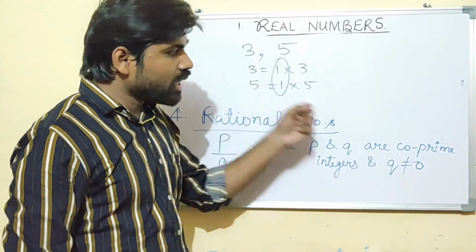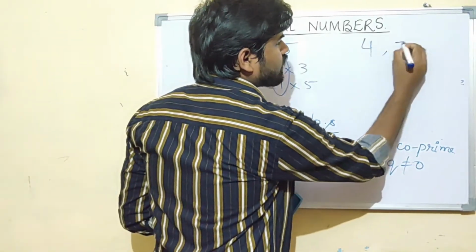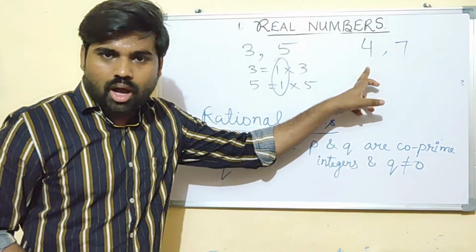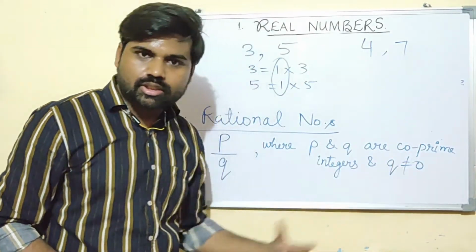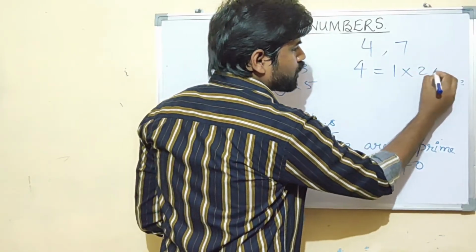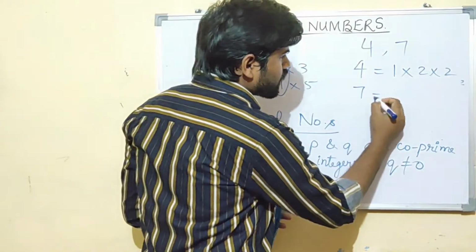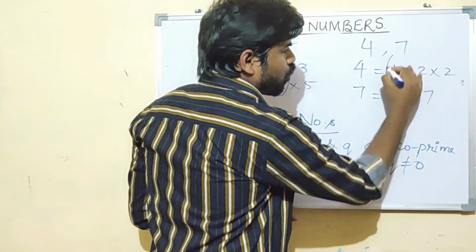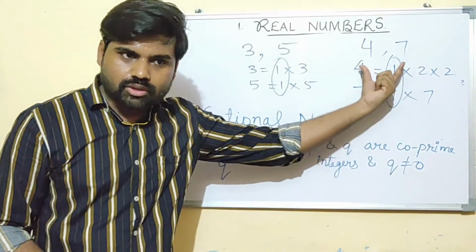They need not be prime numbers. You can write 4 and 7. 4 is not a prime number, but 4 and 7 together are known as co-prime integers. Why? Because you can see 4 is equal to 1 into 2 into 2, factorization, right? And 7 can be written as 1 into 7. So 1 is common here. You can say that these are co-prime integers.